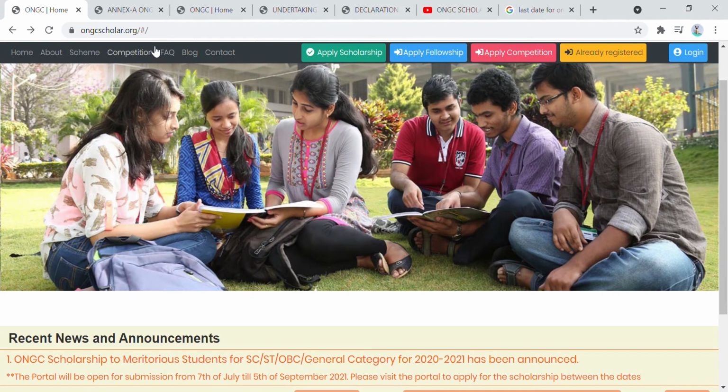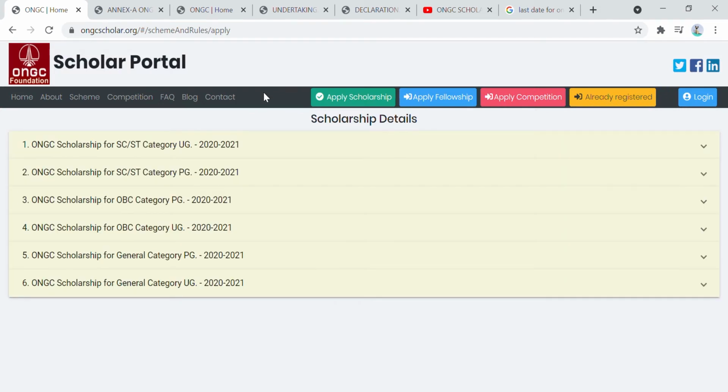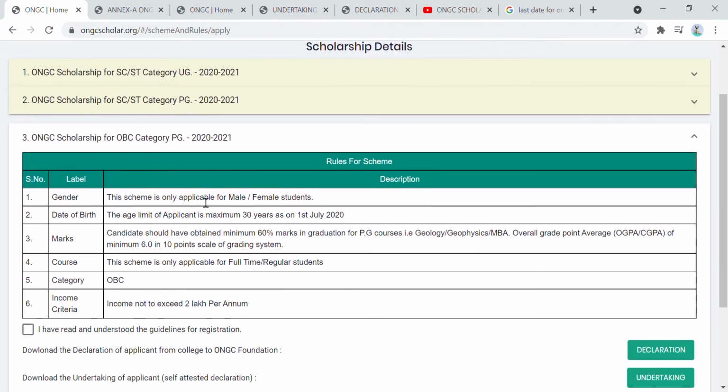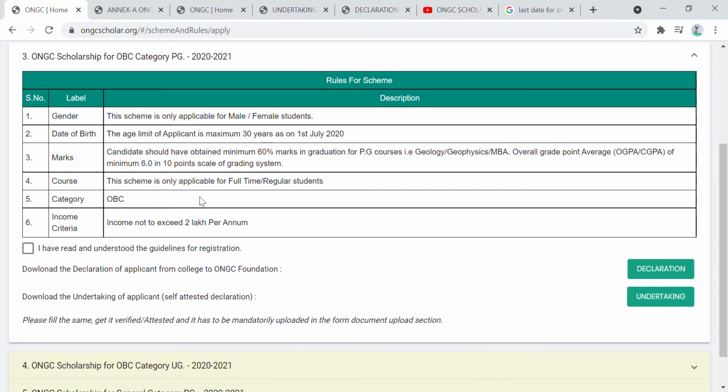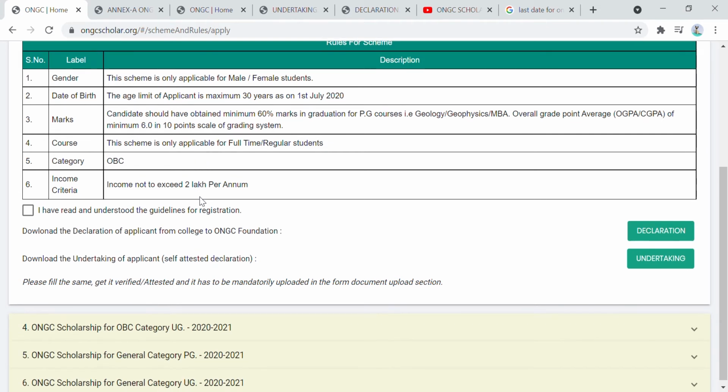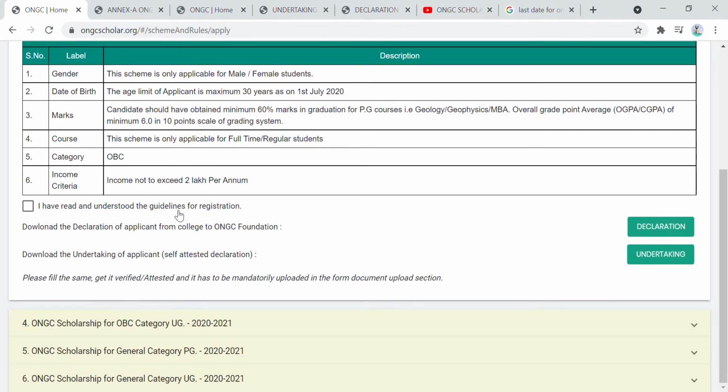You will have to go to ongcscholarship.org and click on Apply Scholarship. You will see many categories: ST, SC, OBC, general category. You know which category you belong to, so you will have to click on that. I have already discussed the rules and regulations and minimum criteria for filling up the application form. If you don't know, go to my previous video and watch it right now. Now I will discuss what changes have been made this year.